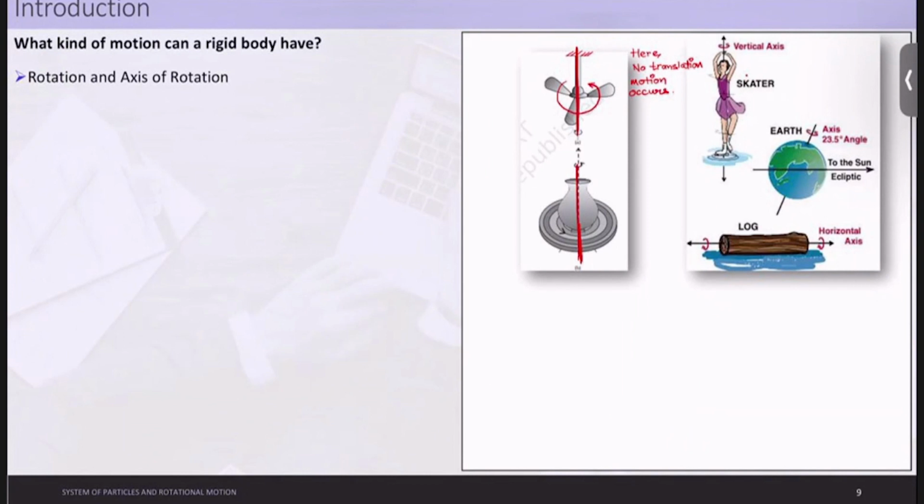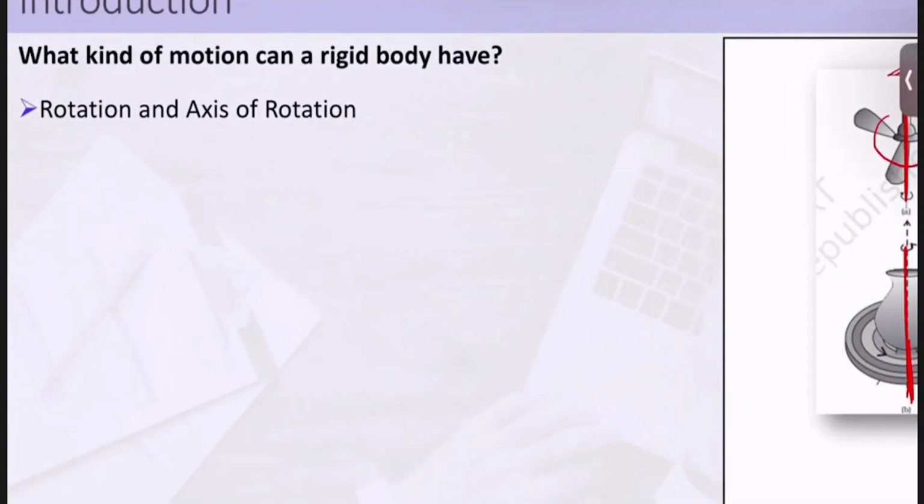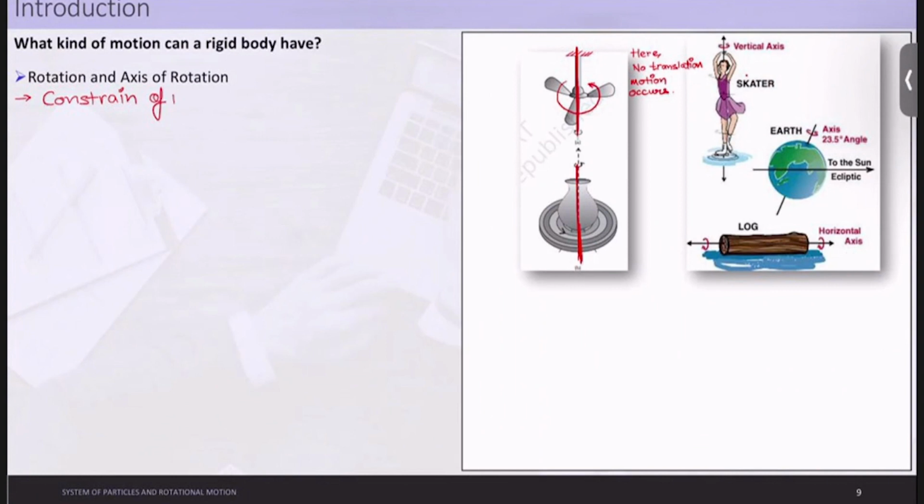So constraining of a rigid body is done so that no translation motion can occur. Okay. Now we can define what is basically rotation and what is basically axis of rotation.